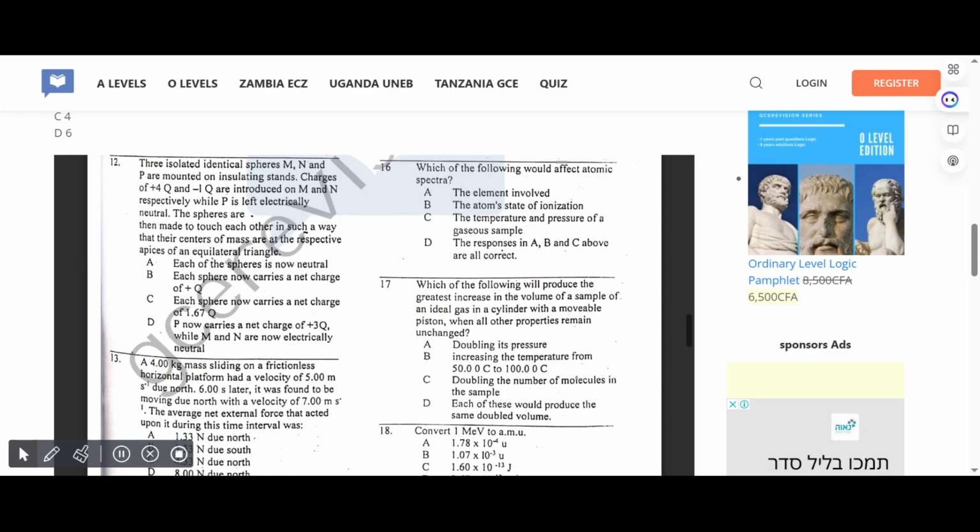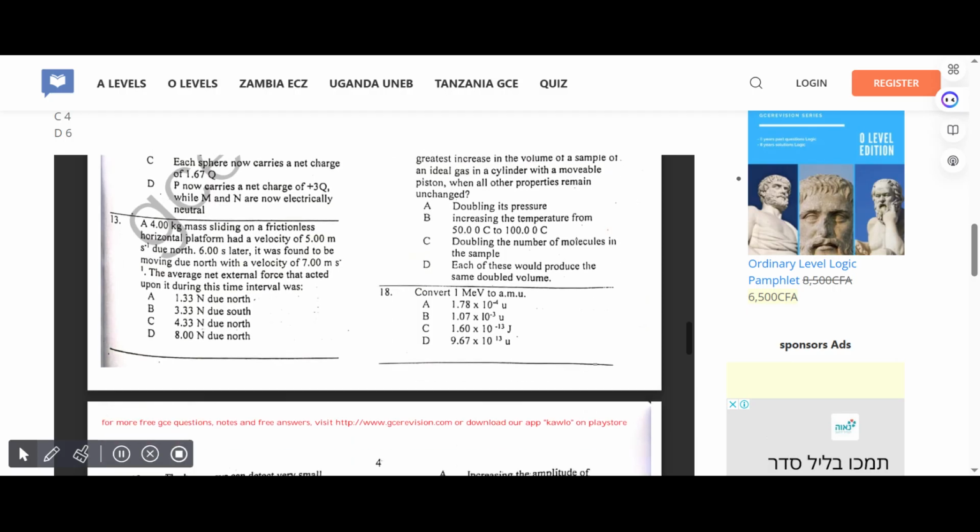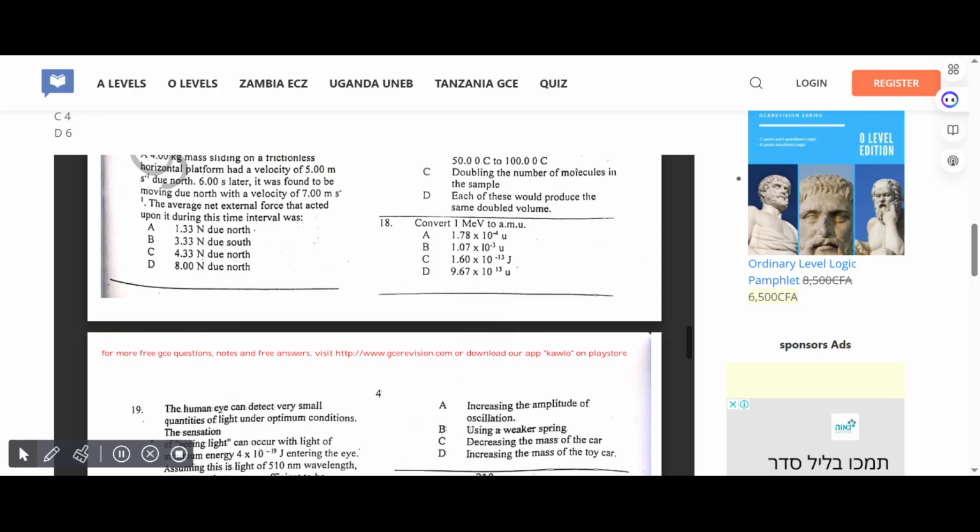Which of the following will produce the greatest increase in the volume of a sample of an ideal gas in a cylindrical container with a movable piston when all other properties remain unchanged? Correct answer for 17 is C. Convert 1 million to L. Correct answer for 18 is B.